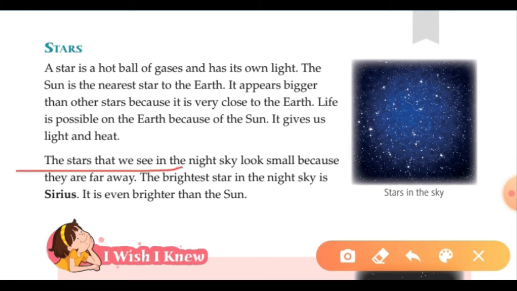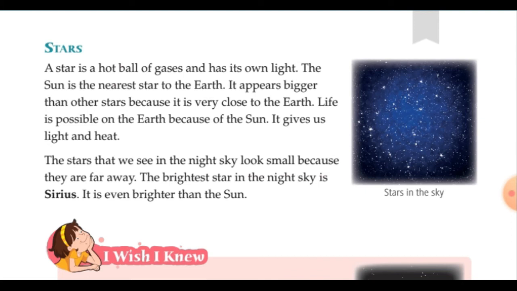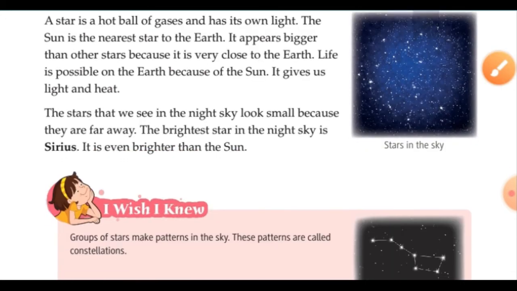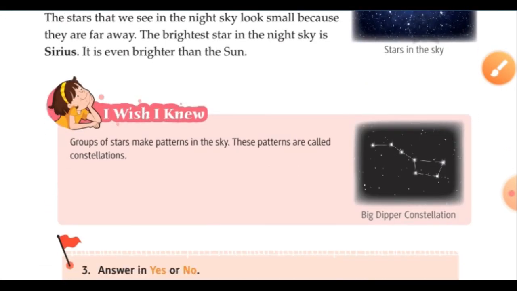The stars that we see in the night look so small because they are far away. So the small stars we see are very far away from us. The brightest star in the night sky is Sirius. It is even bigger than the Sun. The brightest star that we see is called Sirius and it is bigger than the Sun.